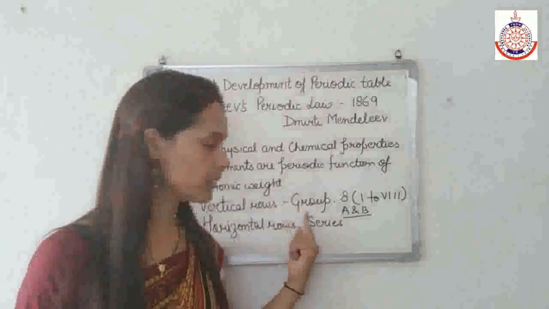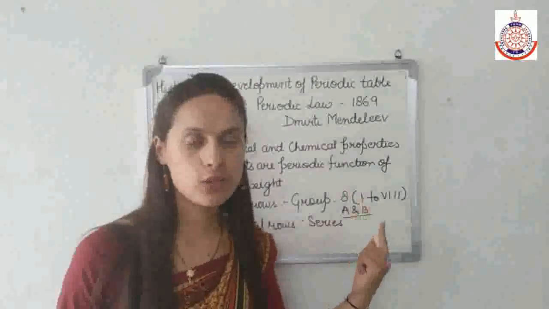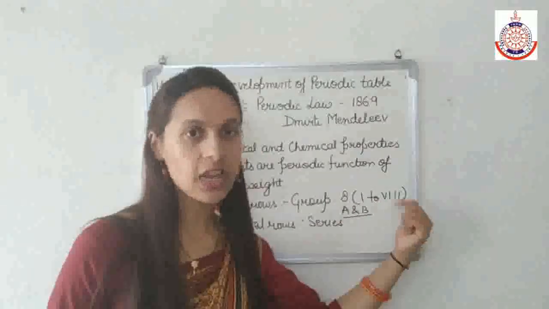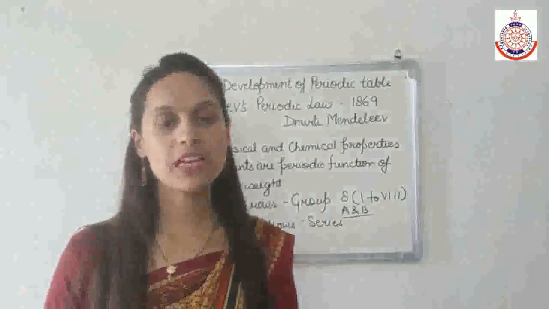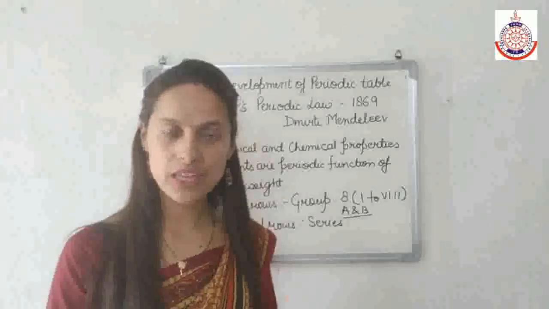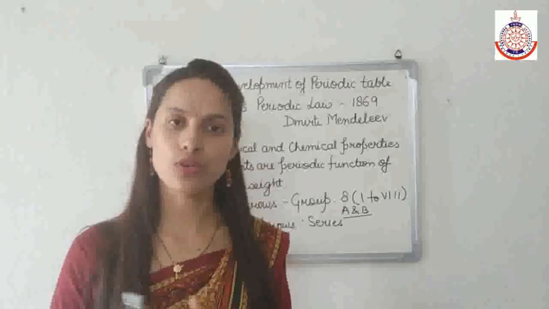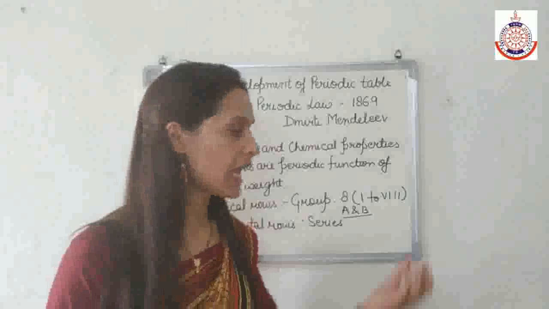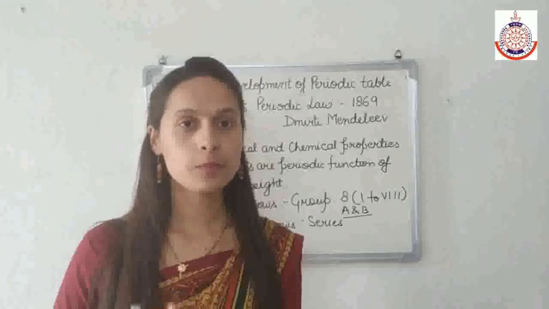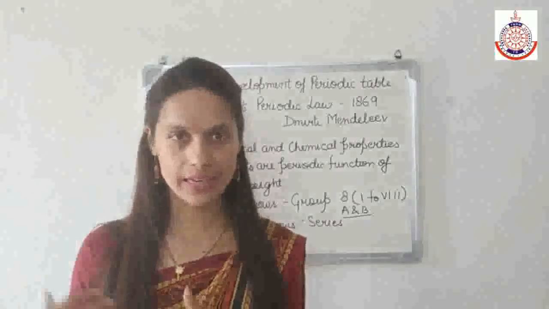So, in Mendeleev's periodic table, the vertical rows were termed groups. We have 8 groups designated by 1 to 8. Each group is further subdivided into 2 subgroups, A and B. The elements on the left side constitute subgroup A, whereas the elements on the right side constitute subgroup B. In the 8th group, we have a total of 9 elements arranged in sets of 3 elements.